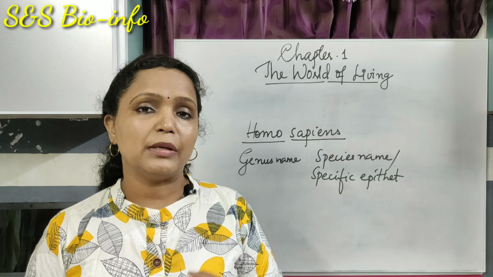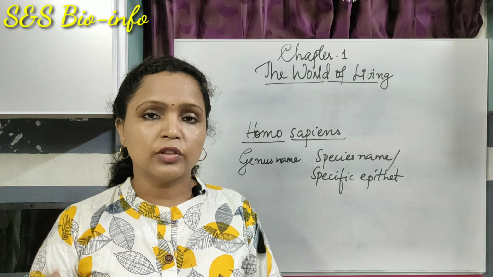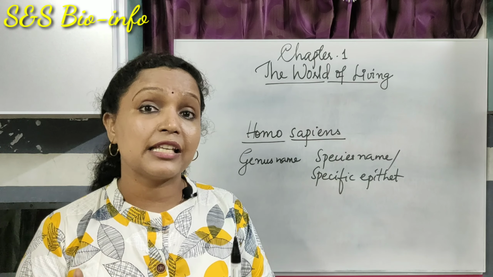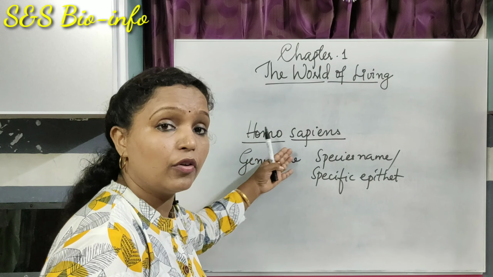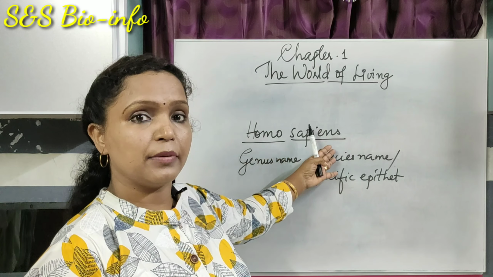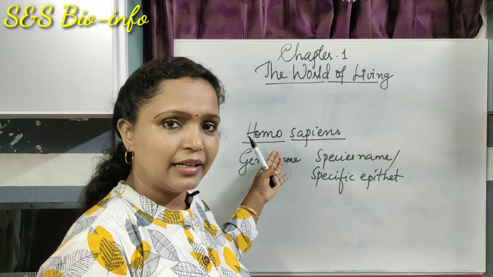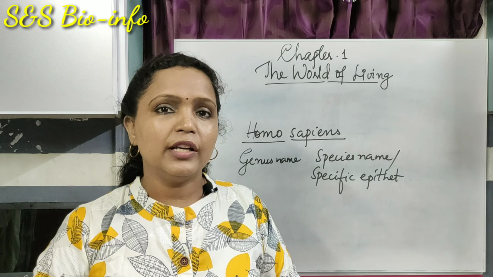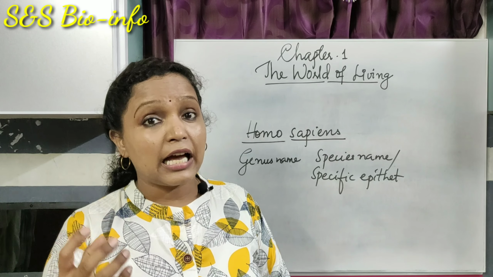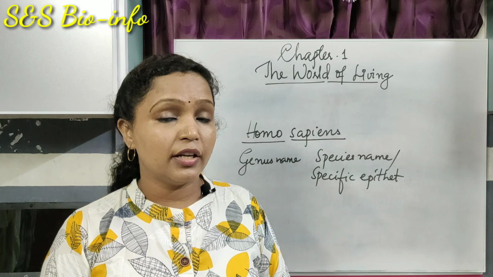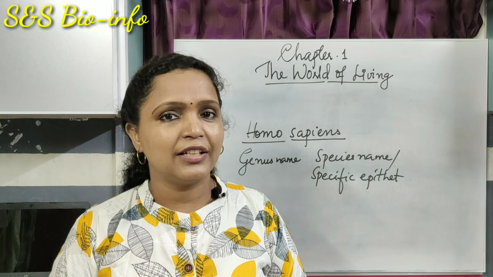When the scientific name is handwritten, both words must be underlined separately. Here you can see Homo sapiens, both words are underlined separately. When it is printed, italics must be used.